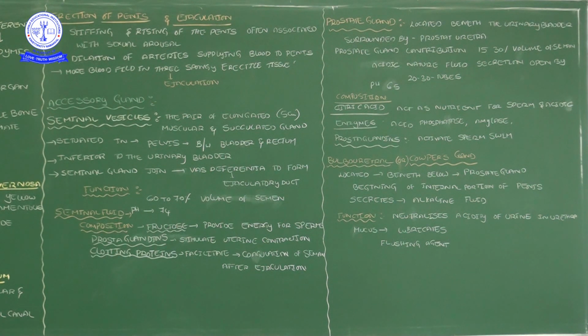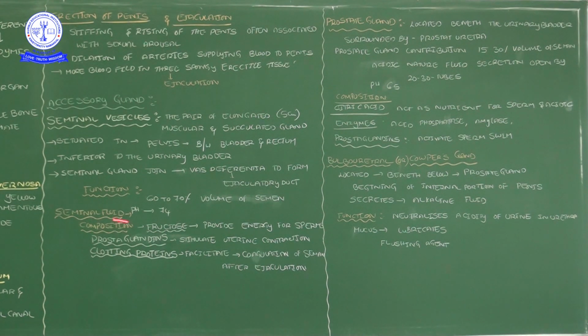The ova is present in the female oviduct, the female reproductive duct, also called the fallopian tube. Now, for movement of the sperm cells, the uterine wall contracts and gives a wave-like motion. So these prostaglandins stimulate the uterine contraction, and that contraction facilitates the movement of the sperm cells towards the oviduct, towards the ova.